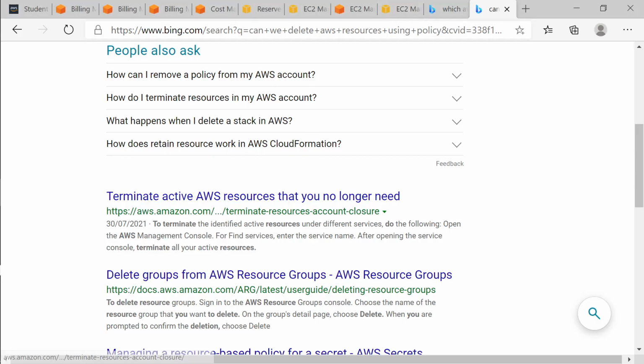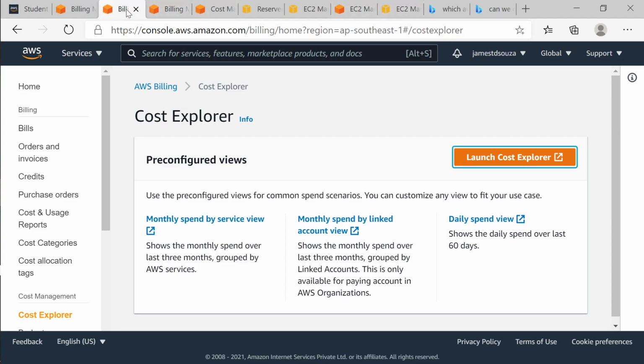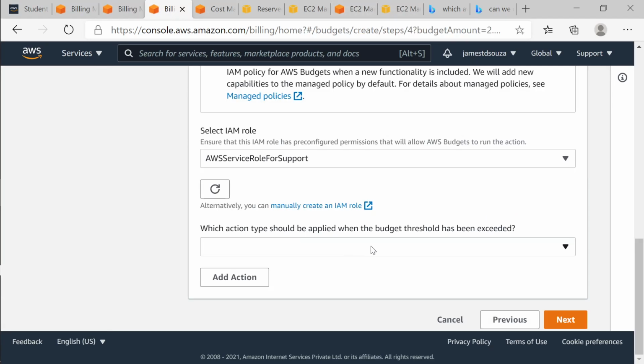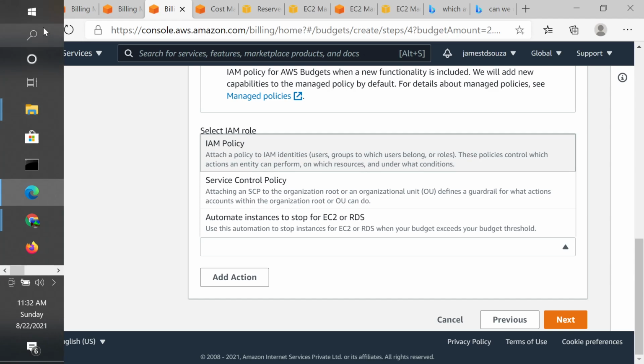So yeah, I don't think you can delete automatically from the policy. You have to run some program like a lambda function, which will actually do the deletion. So here the policies will only be able to stop your services, and the actual deletion you need to do somehow.